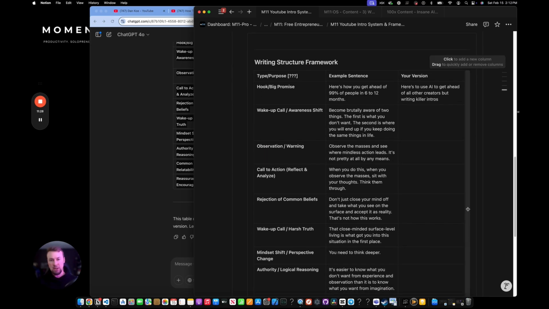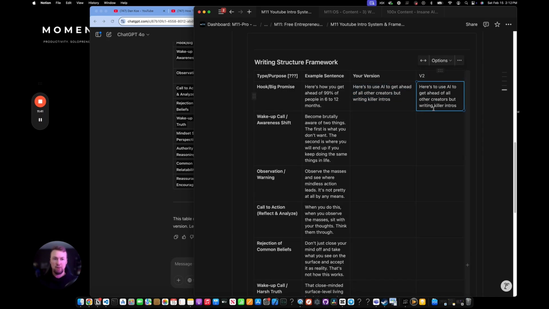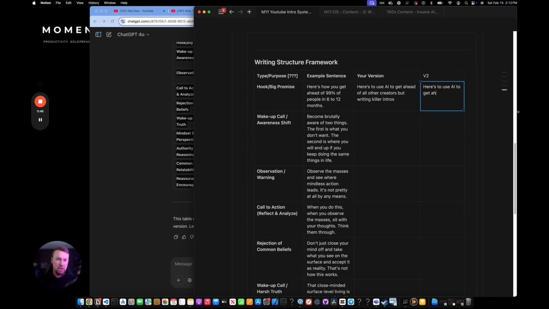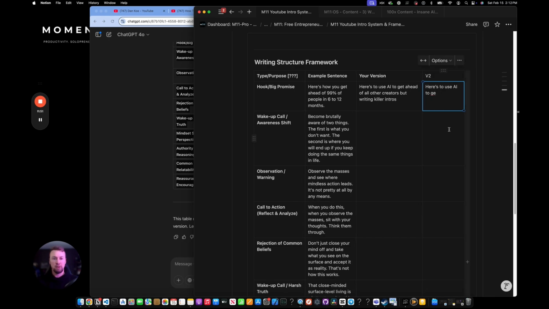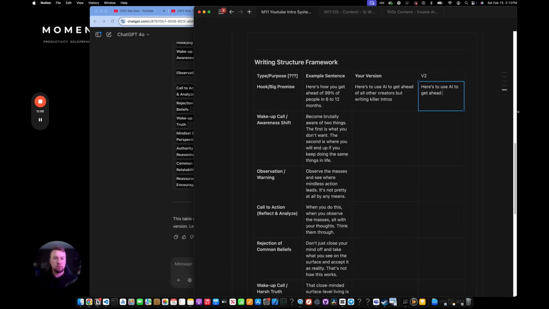Another tip is I think the amount of iterations you go through will drastically improve and tighten your intro. So you can also add just an extra column and you can call this V2 and you can maybe go through this, paste it there, and then optimize it a little bit, maybe add some more emotion. Here's how to use AI to get ahead of all other creators. Here's how to use AI. I think we should put some numbers in here, just like Dan Koe did. So to get ahead of 90% of creators, 99% of creators